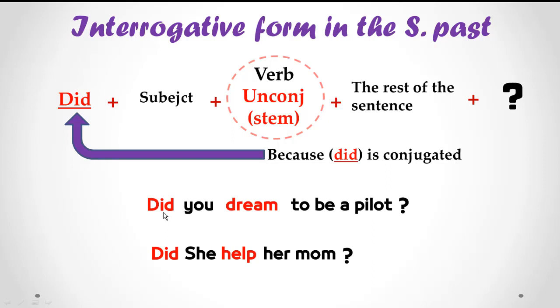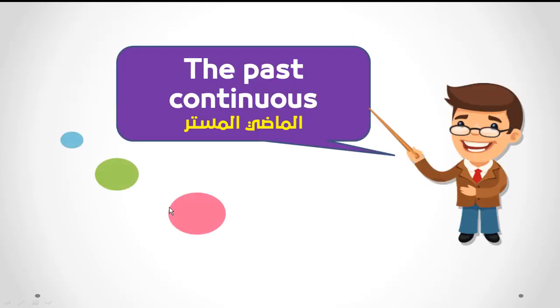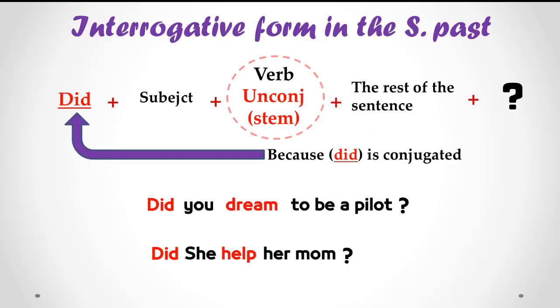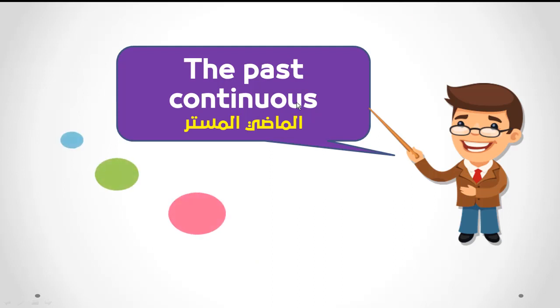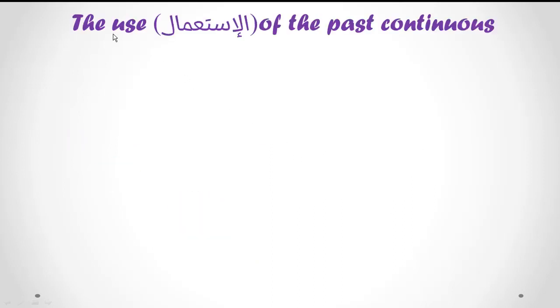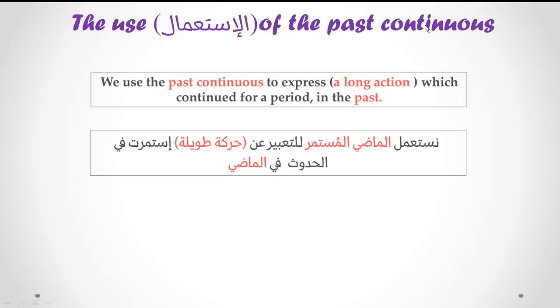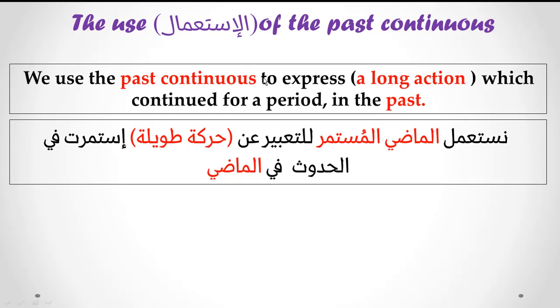Very good. So today we are going to discover a new tense, which is the past continuous. So let's see the use of the past continuous. We use the past continuous to express a long action, a long action which continued for a period in the past. نستعمل الماضي المستمر للتعبير عن حركة طويلة استمرت في الحدوث في الماضي.